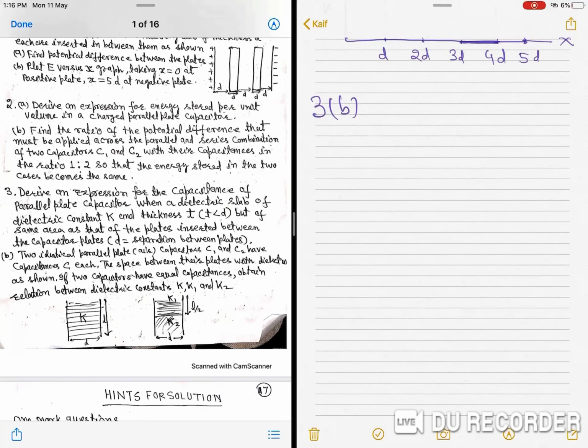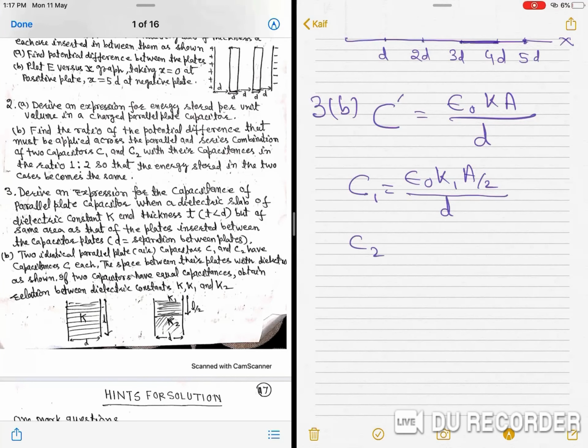So, capacitance of first, let it be C dash, it will be epsilon naught K A upon D. In case second, the equivalent will again be C dash. So, first we will find C1, epsilon naught K1 A by 2 upon D, and C2 similarly.